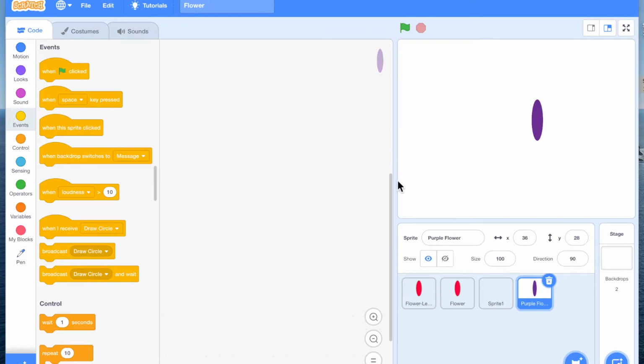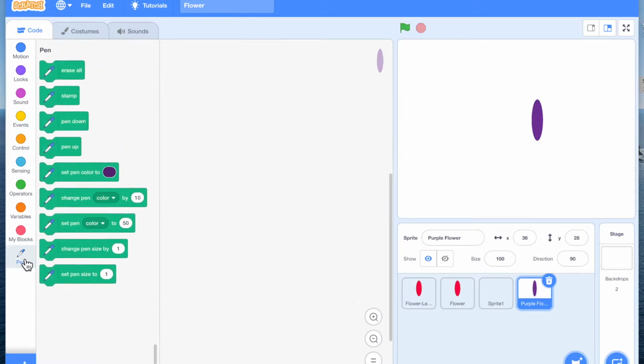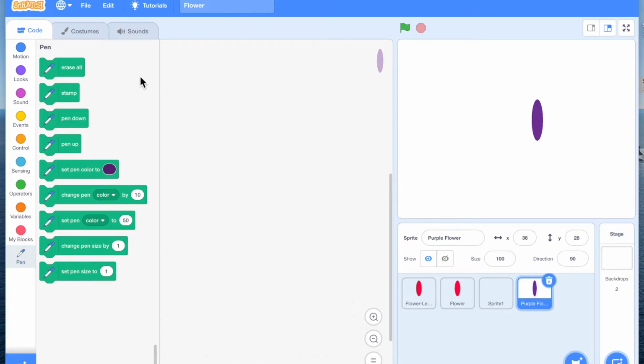Now the rest of the flower we are not going to create using a costume but using our pen extension. So let's start. Generally, as I say, if we want to start clean, start with erase all, so you have nothing on the screen. Then we are going to use this to make the flower stamp.